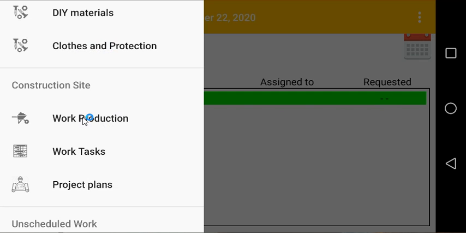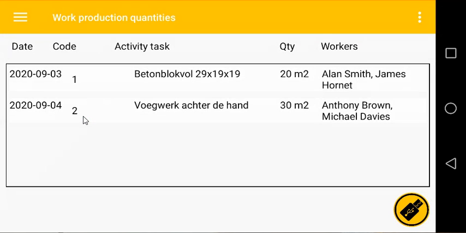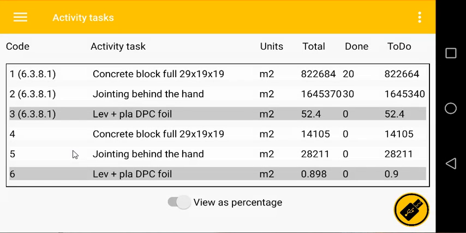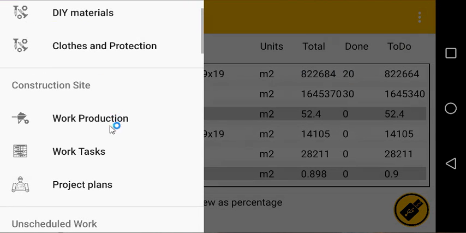The work production, we already saw this menu option, is for viewing or editing the production of works of individual workers or even of teamworks. The work tasks, we already saw this as well, are the work tasks that are on contract to do. Next we have the project plans.